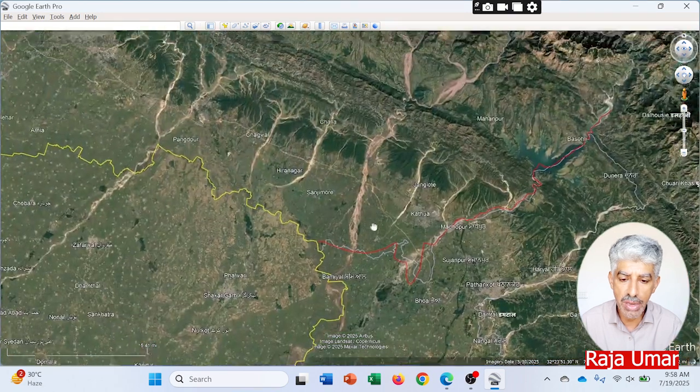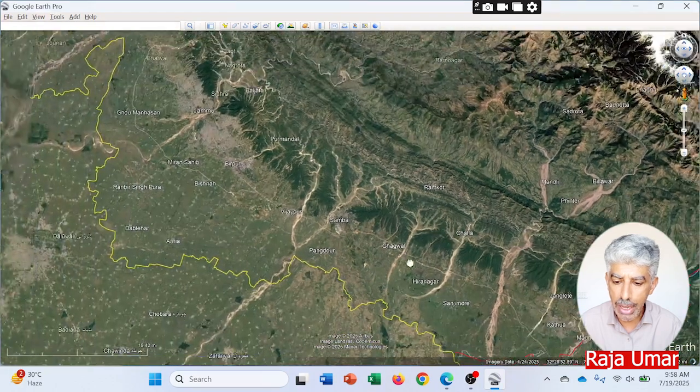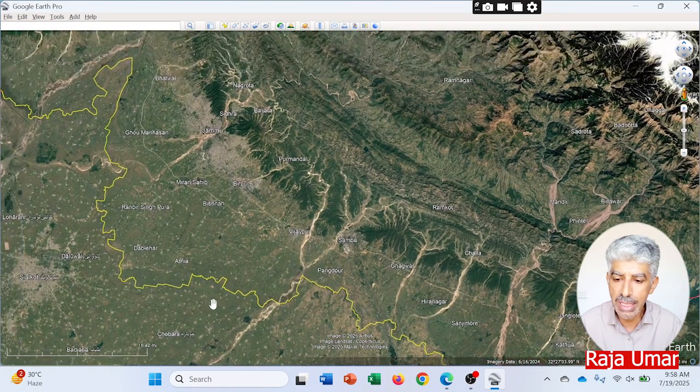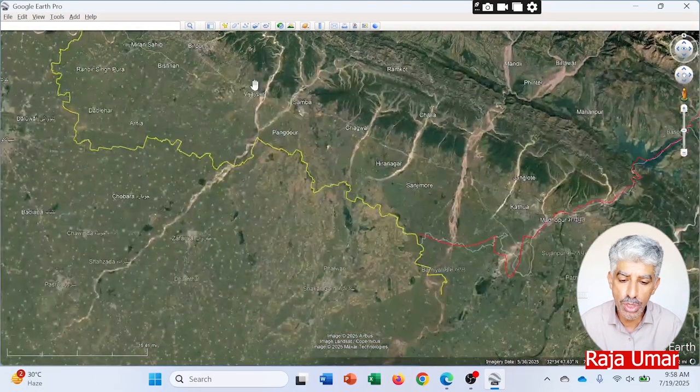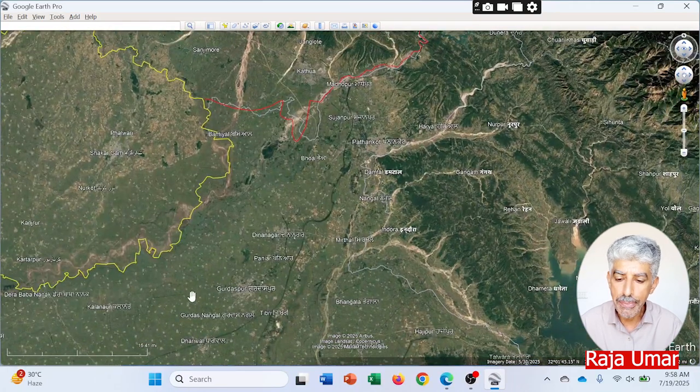So this is the Kashmir Valley which is disputed and which is illegally, unlawfully, unjustly occupied by India in any sense. Here you can see that below this yellow line is Pakistan, and here you can see the city of Jammu is over here. So it means that the route was provided to the Indian forces to enter Kashmir through the Tehsil Gurdaspur, which was awarded to India. So this was the big unjust partition.